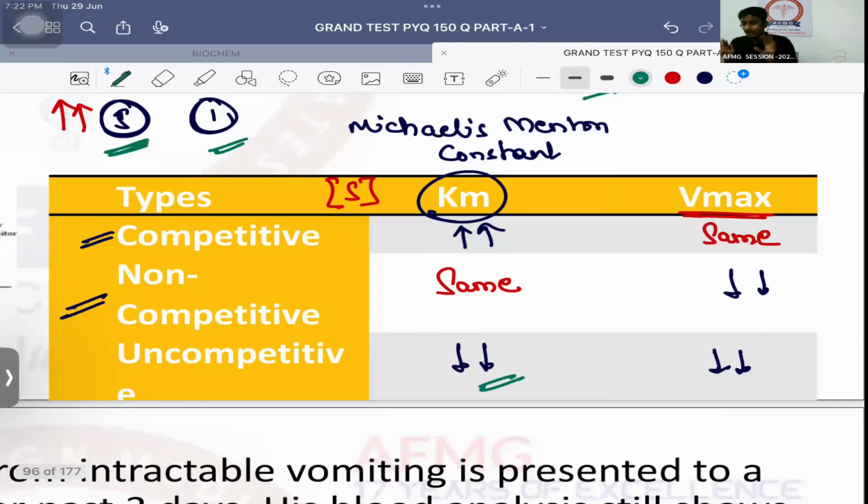Therefore, the substrate concentration or Km is going to decrease. No issues with this. So remember, if Vmax is same and Km increases, that is which type of enzyme inhibition? Competitive. If Vmax decreases and Km remains same, that is non-competitive. And lastly, if both decrease, that is uncompetitive.